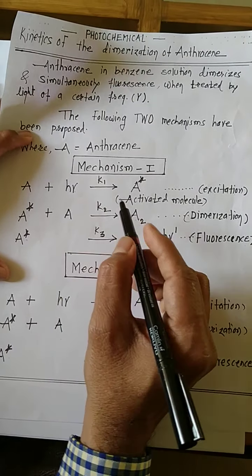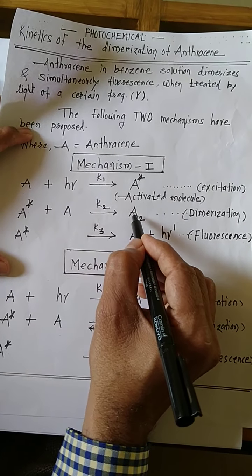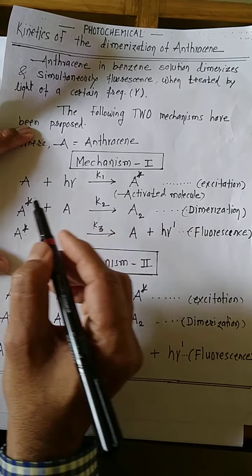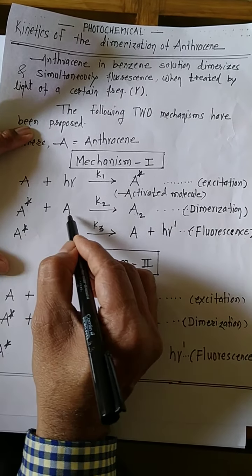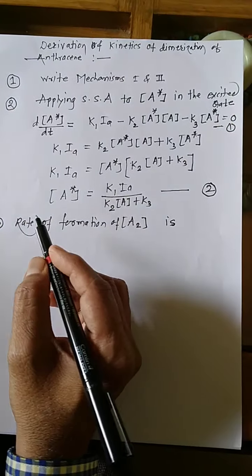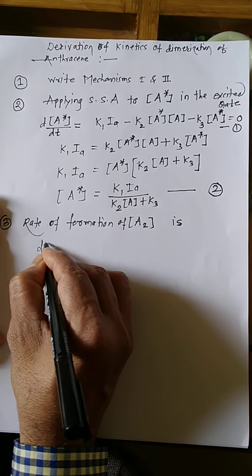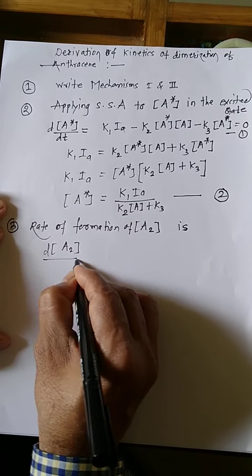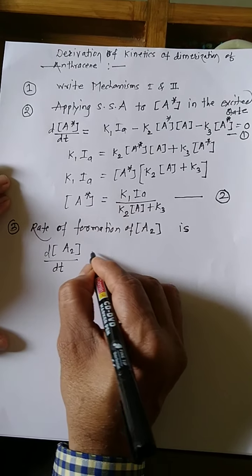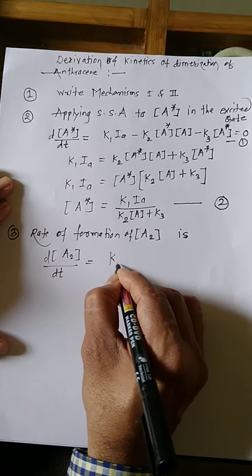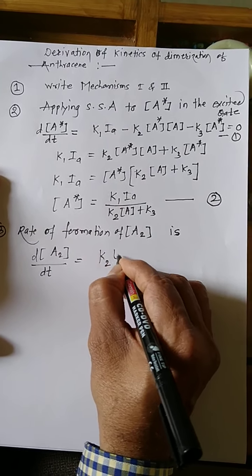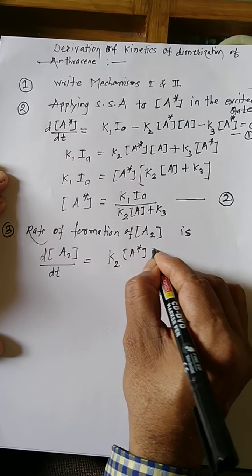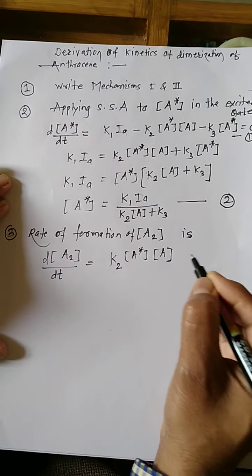Now here, for the rate of formation of dimer, you have to write plus K2, bracket A star, another bracket normal molecules. The rate of formation of dimer of anthracene is equal to plus K2 activated anthracene molecule, and here is the normal molecule.